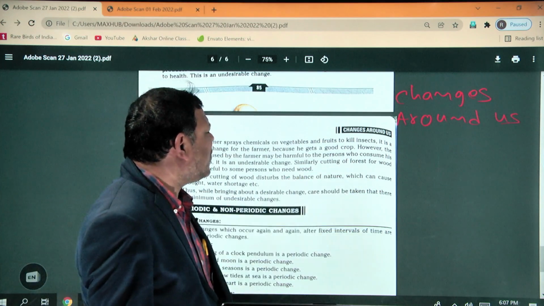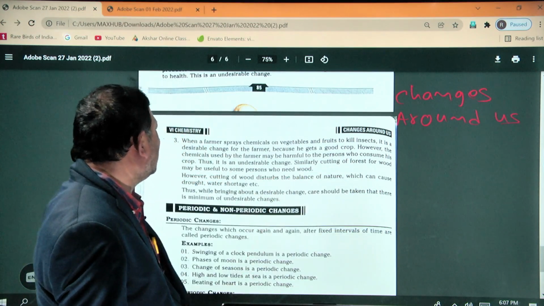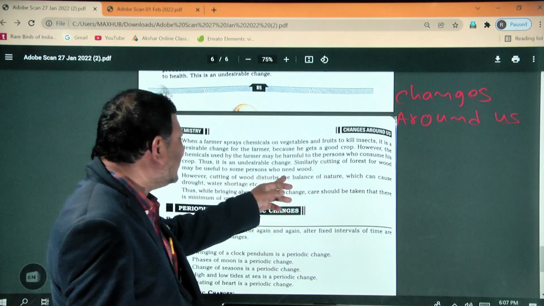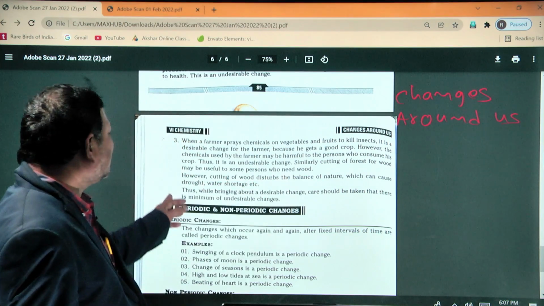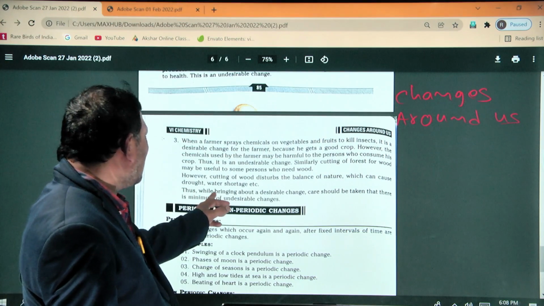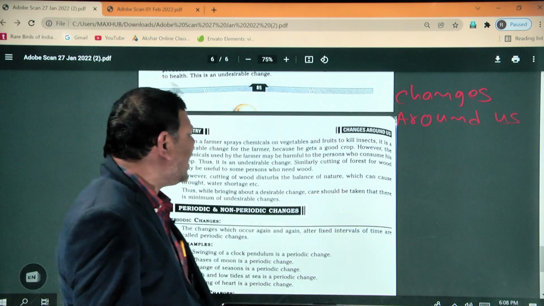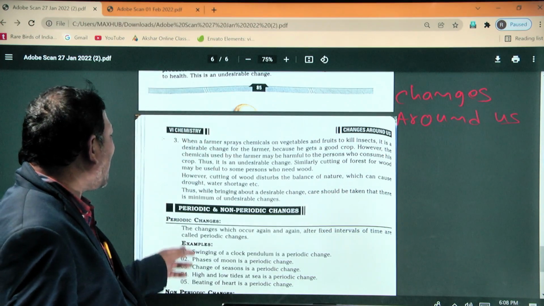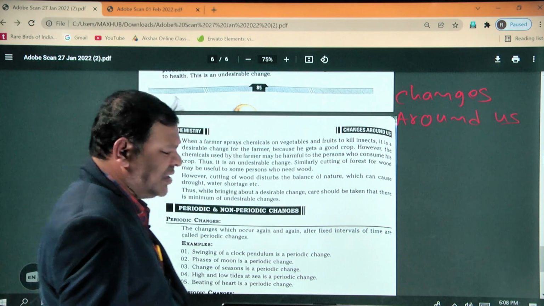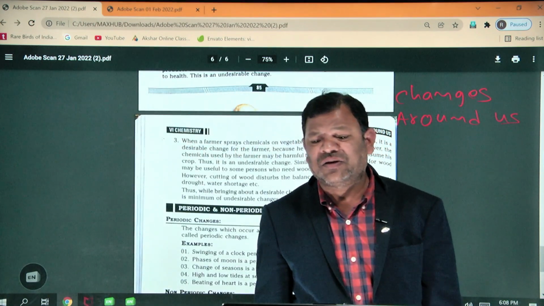Similarly, cutting of the forest for wood may be useful to some persons who need wood. However, cutting of the forest disturbs the balance of nature, which can cause drought and water shortage. So, while bringing about a desirable change, care should be taken that there is a minimum of undesirable changes. So this is about desirable and undesirable changes.